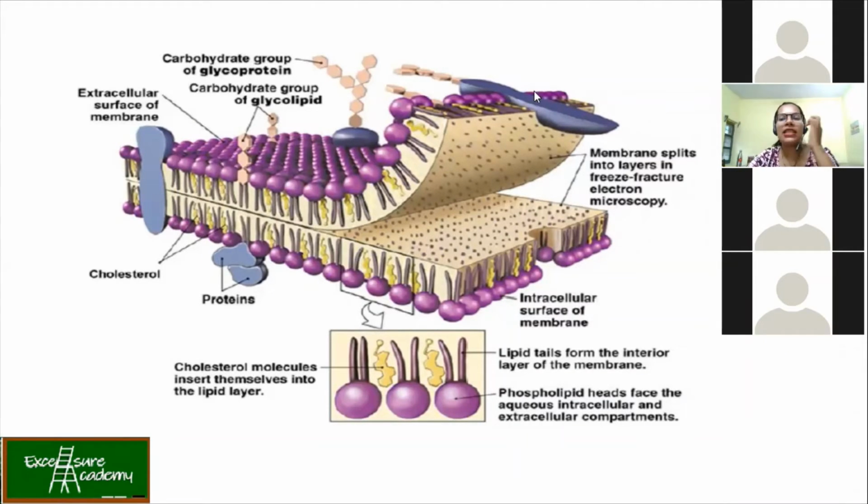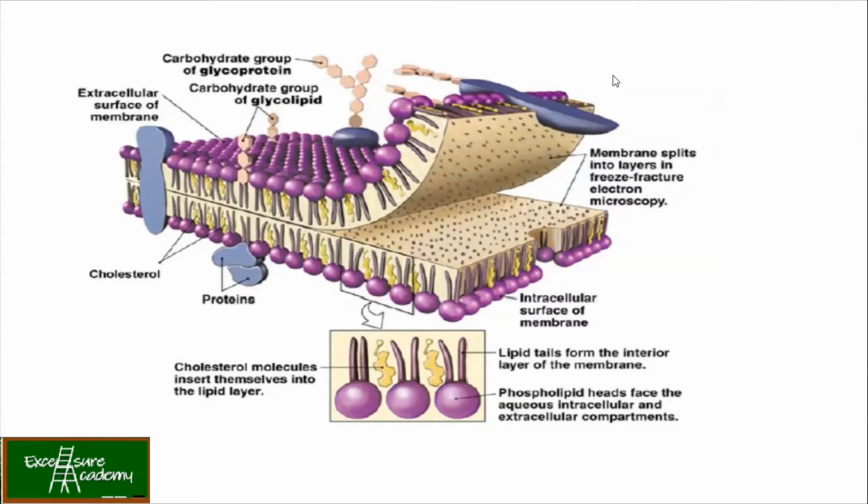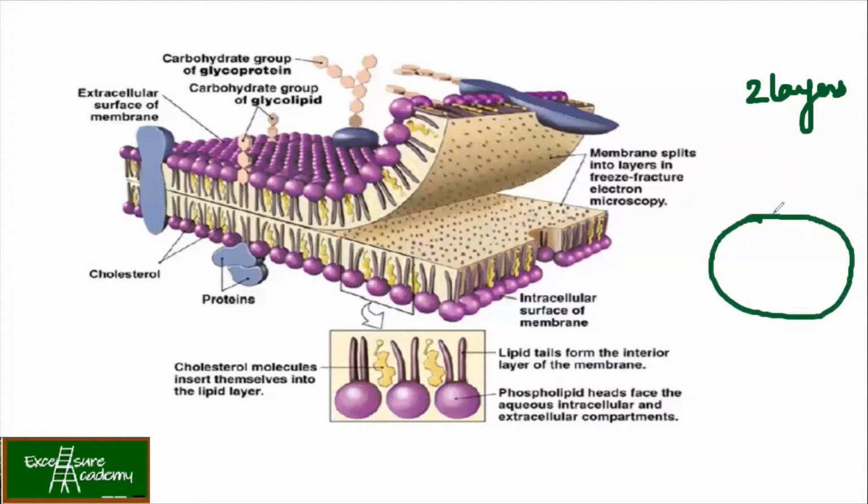Now this is the plasma membrane. So the fluid mosaic model, as we know. Now please listen carefully, because here only I'm going to give you all the details. So this we know is a plasma membrane. Now we have the information that it has two layers. Okay, now let's go one by one. So we know that in a cell, suppose we have the outer and then we have the inner. Let us say this is the inner. So this is your cytoplasm. This is your extracellular, the outside.